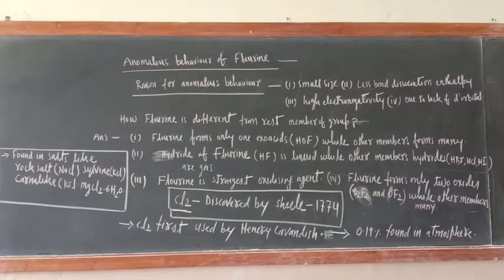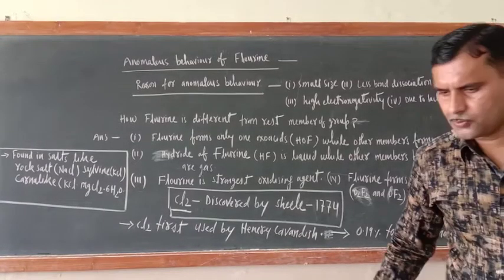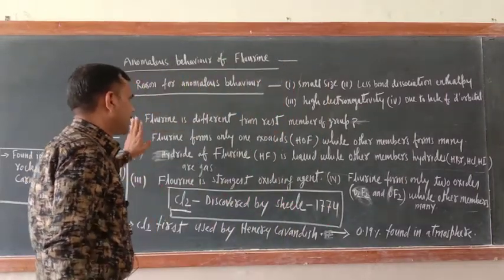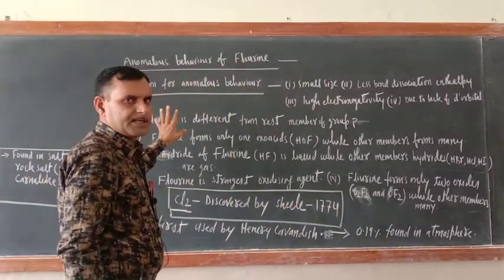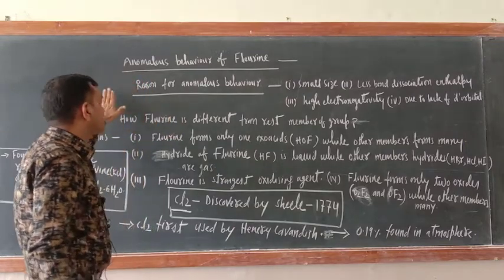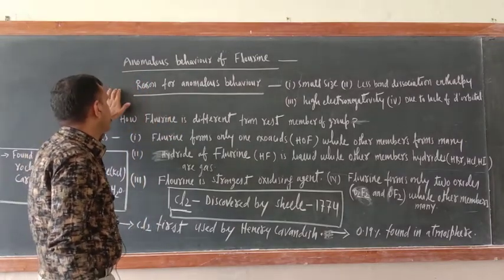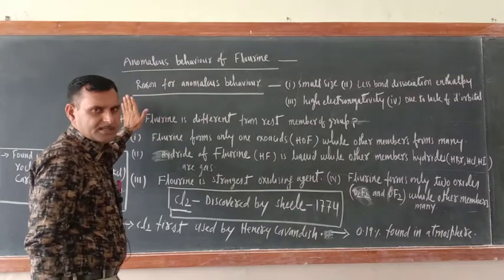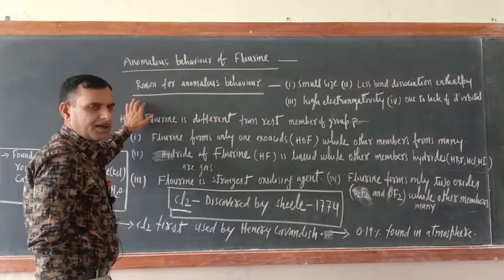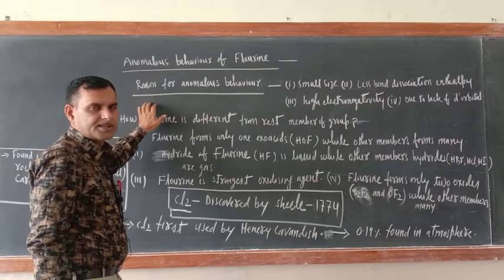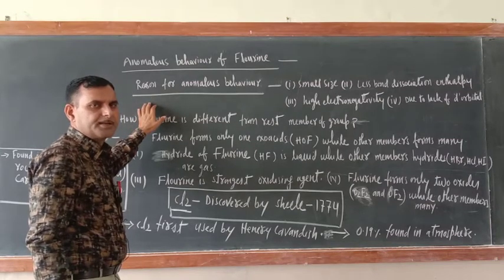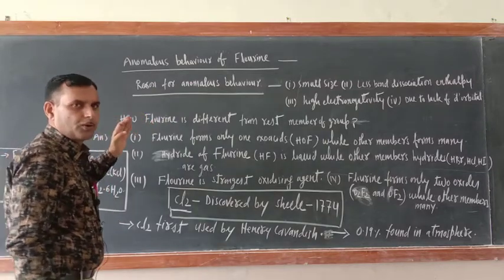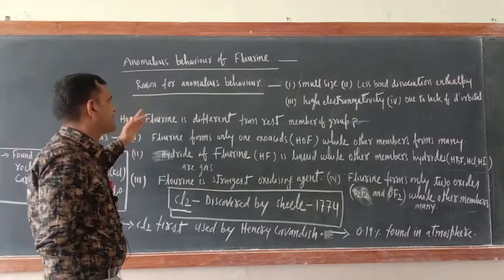Good morning, dear cadets. As you know, we have already completed group number 17 as far as physical and chemical properties are concerned. There is one aspect of group 17, the anomalous behavior of fluorine, that was left. So we will complete it. I was seeing the in-text questions of NCERT. They have asked one question: write the anomalous behavior of fluorine. Only two reasons they have asked.